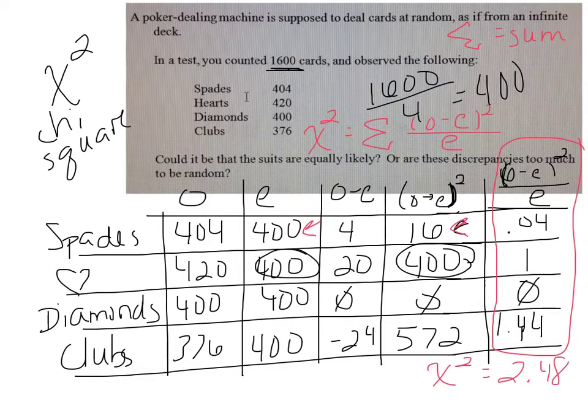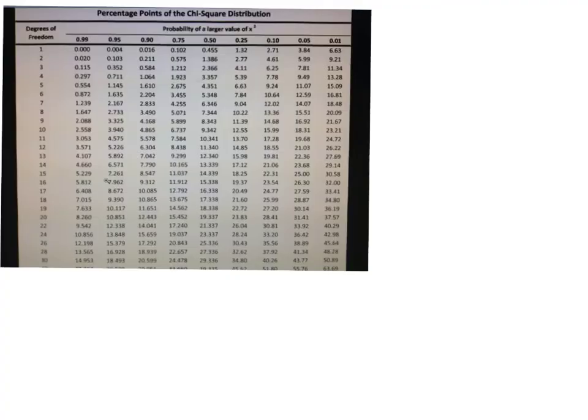Well, now I need to do something with it. So let's take a look at our critical value table and see what we can do with this. Okay, so this is our chi-square critical value table. So remember, our chi-square in this particular problem was equal to 2.48. Remember, this is my important p-value, the 0.05. That's what it is in biology, 5%. So I'm looking for where 2.48 fits on this.